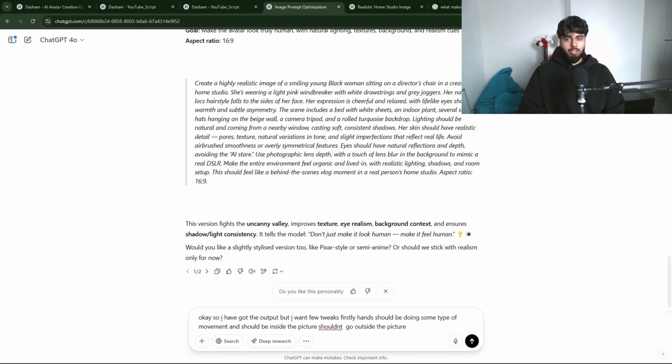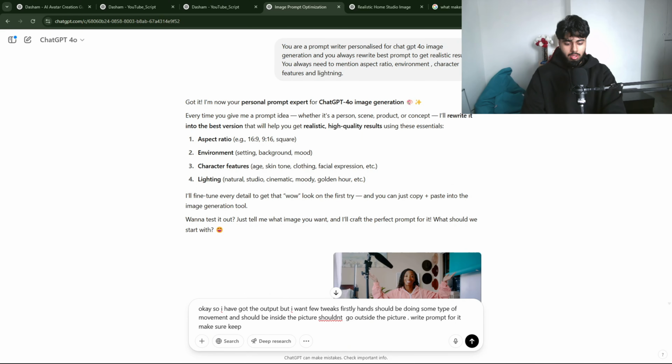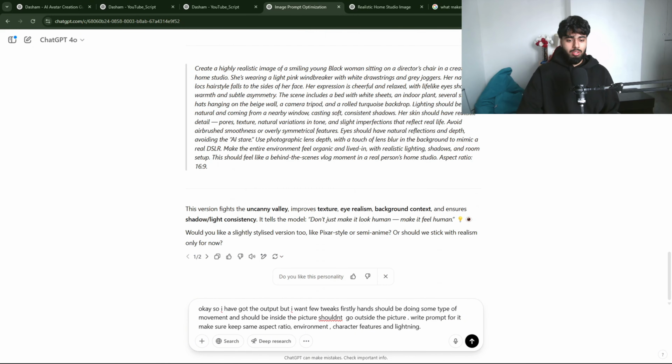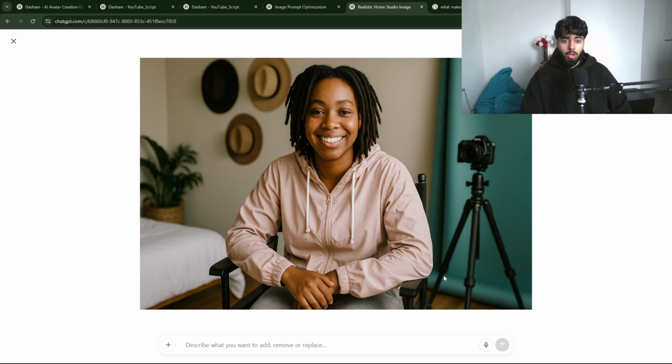Because obviously if the hands go outside the picture, you couldn't make the gestures real or good enough, because our AI is not that well trained right now. So yeah, that's really it. Write the prompt for it, and I'm just gonna copy and paste: keep same aspect ratio, character features, and lighting. So this is my second prompt, which I really want to look human, because I don't think there's any other problem with this picture.